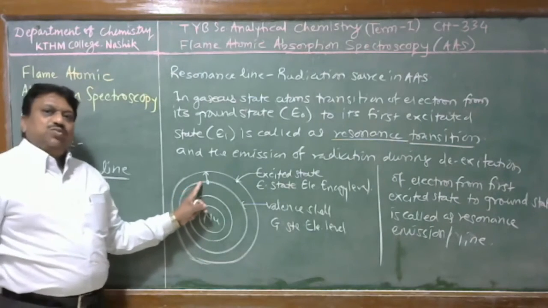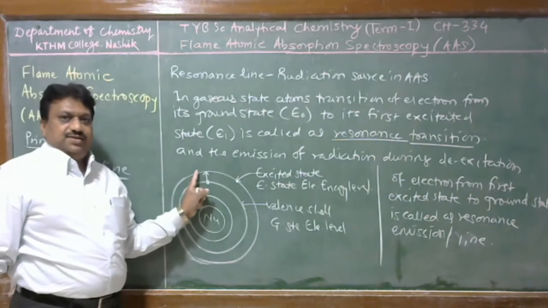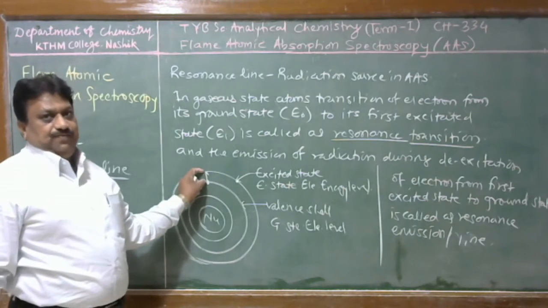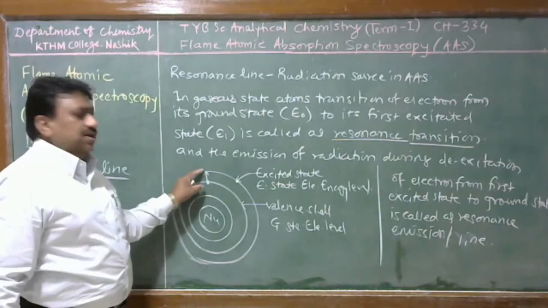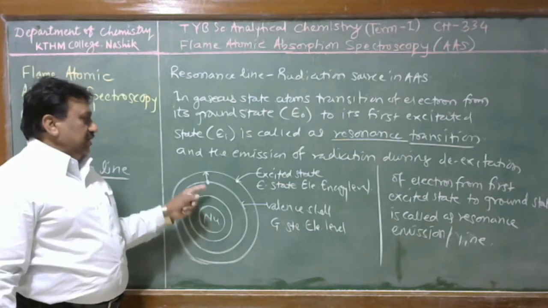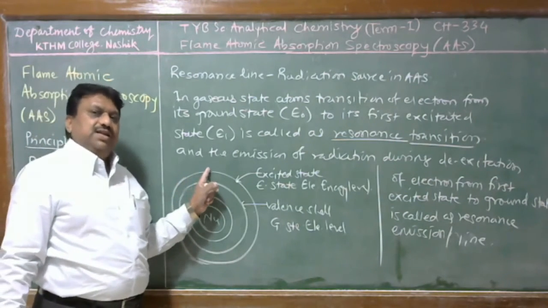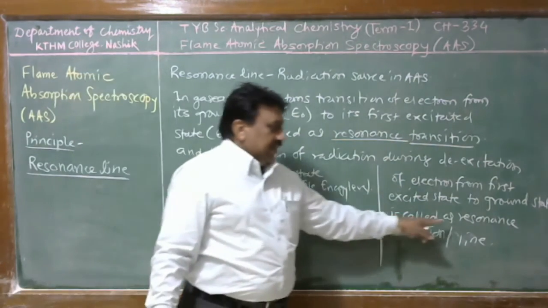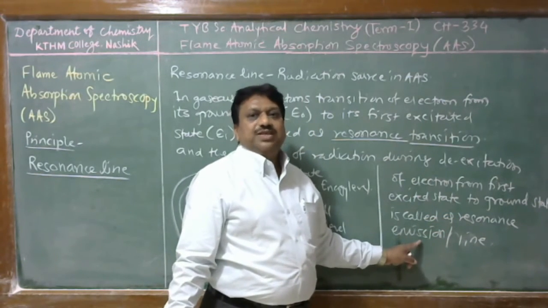The resonance line depends upon the energy gap between the valence shell and the next excited state. Each atom has this specific energy gap, which is decided on the basis of the number of electrons available to that atom. Therefore, the energy gap between the valence shell and the first excited state level is different for different atoms, and so the resonance line or resonance emission is unique for atomic species.